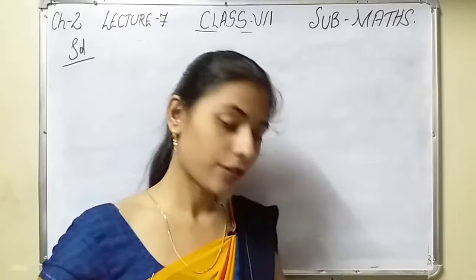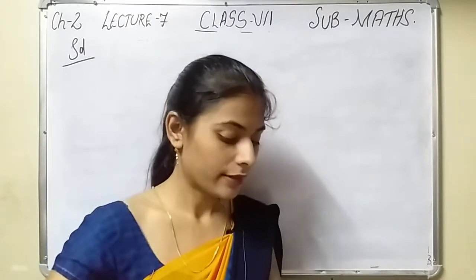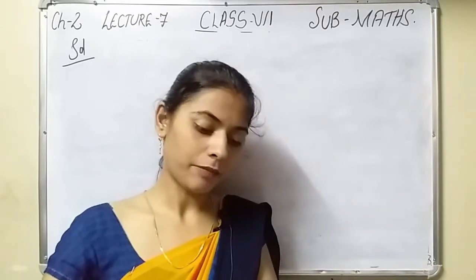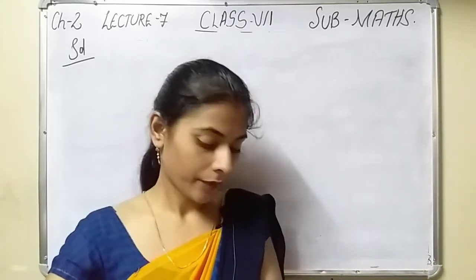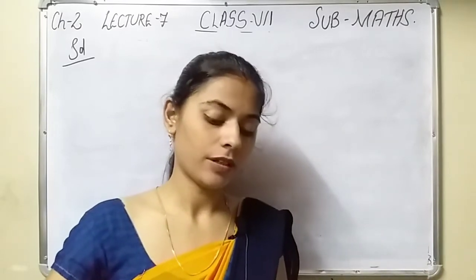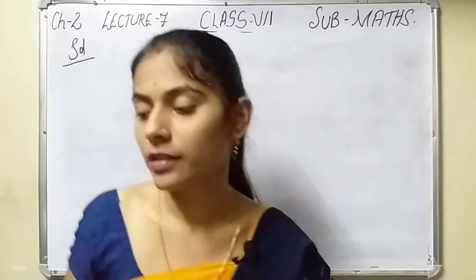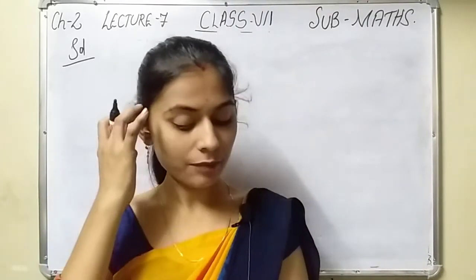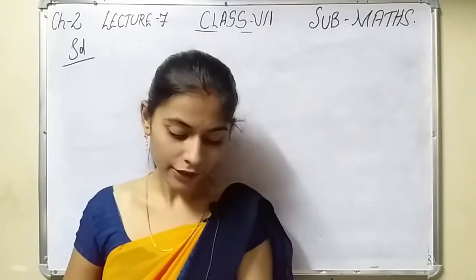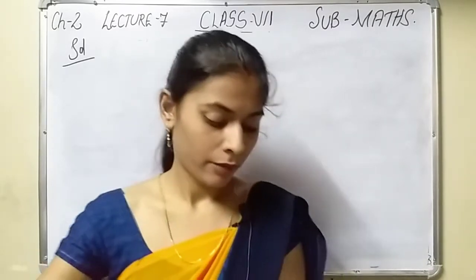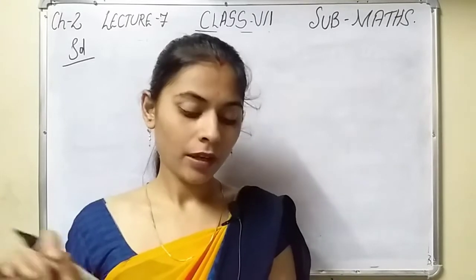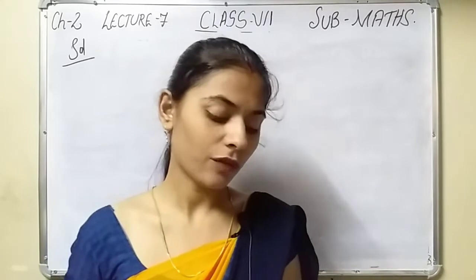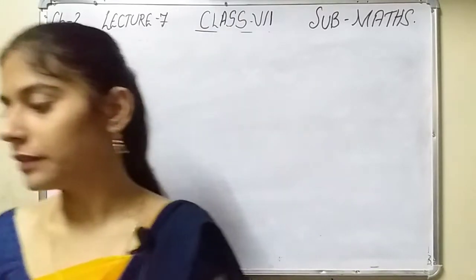Now see your last question of this chapter. A tree is standing behind a building. 2 by 5 of the height of the tree can be seen and the rest is hidden by the building. The building is 9 meters high. What is the height of the tree? You have to read this question carefully. A tree is standing behind a building. 2 by 5 of the height is seen and the rest is hidden by the building. And the height of the building is 9 meters.